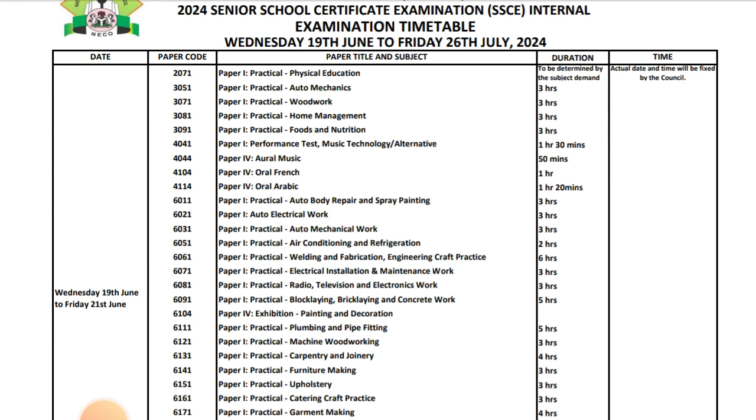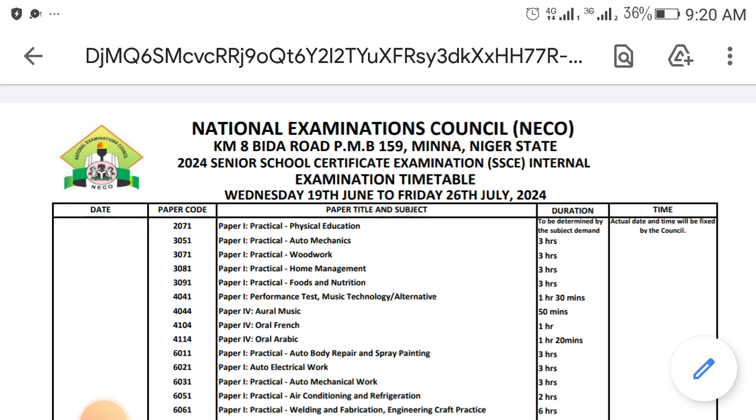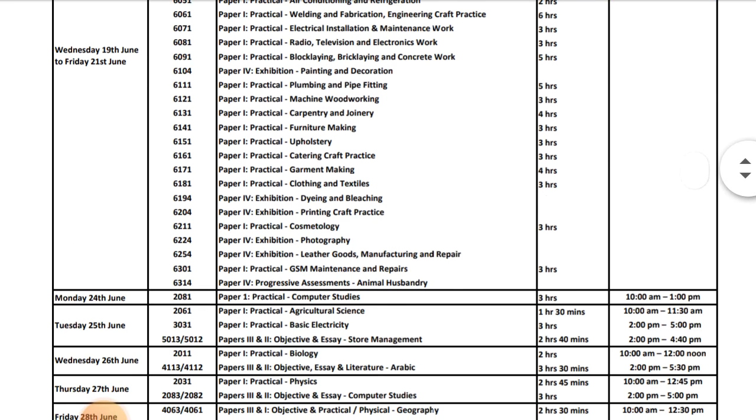So they say this is the official NECO timetable. They say that it will start on Friday, 26th of July in this year 2024. Your first paper will be physical education, author works, and all the rest. But I'm sure many of you are not interested in this.